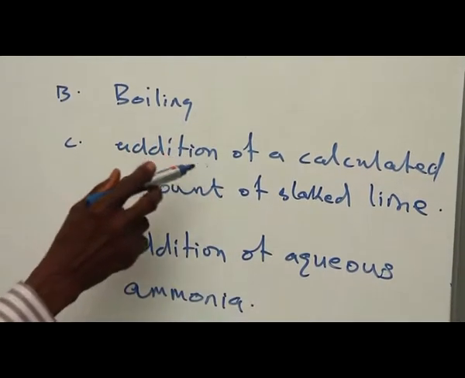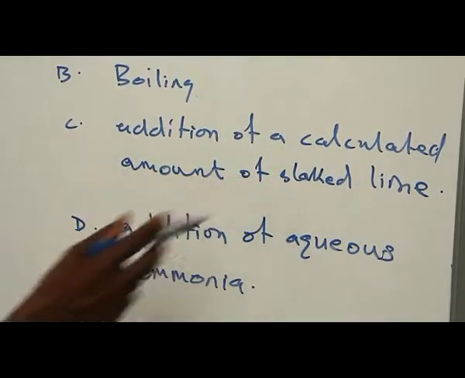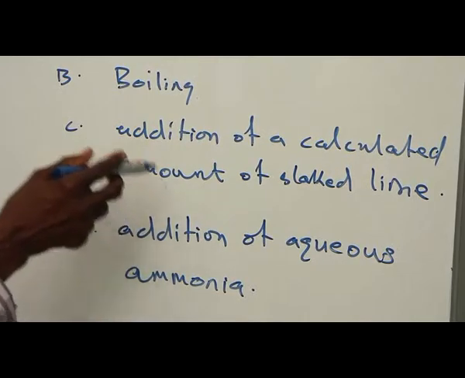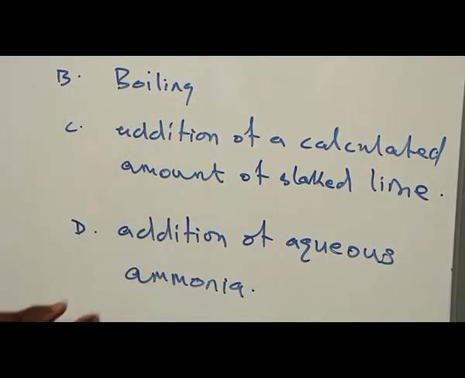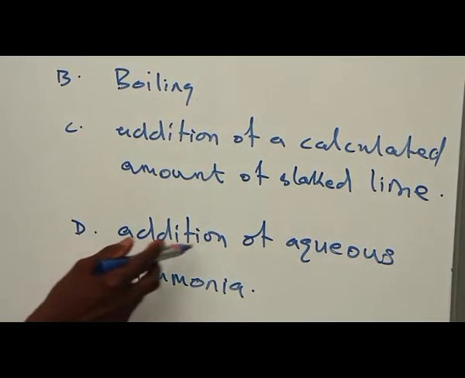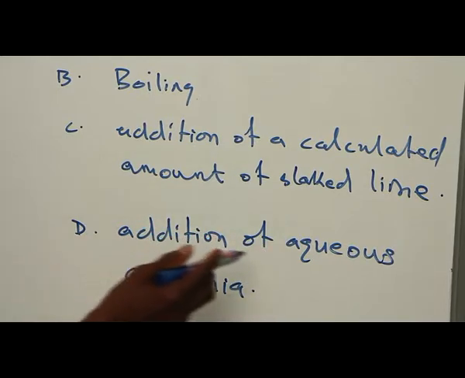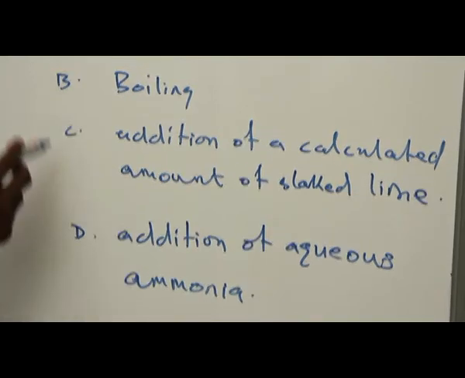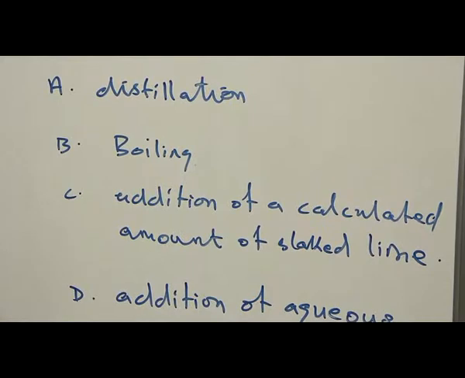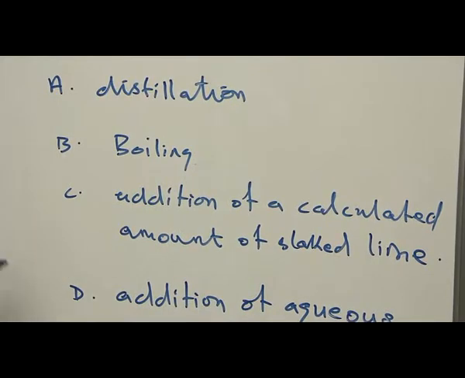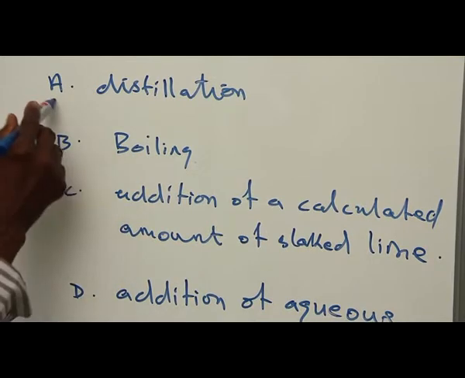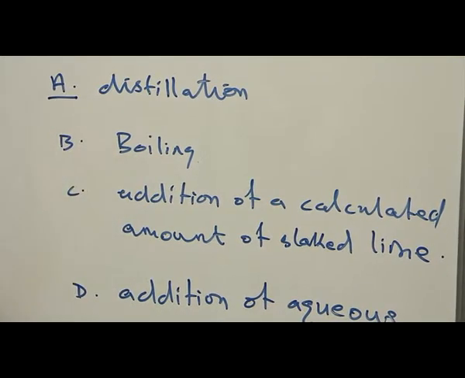C. Addition of a calculated amount of slaked lime is able to remove only temporary hardness. It has nothing to do with permanent hardness. D. Aqueous ammonia is also able to remove temporary hardness but not permanent hardness. So the only method that is capable of removing both temporary and permanent hardness is distillation. And so the correct option is A.